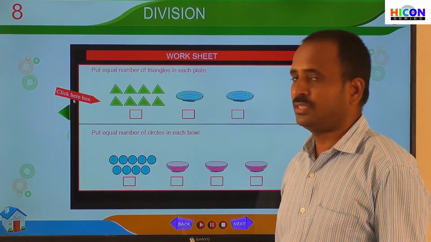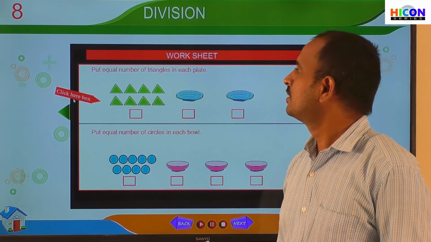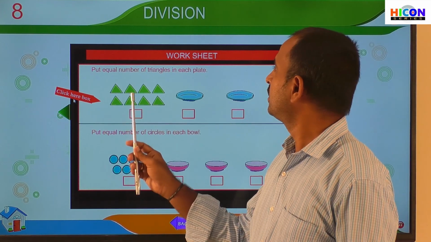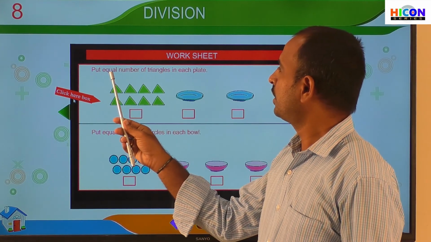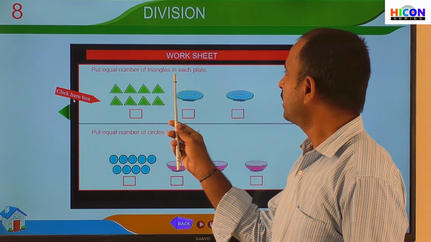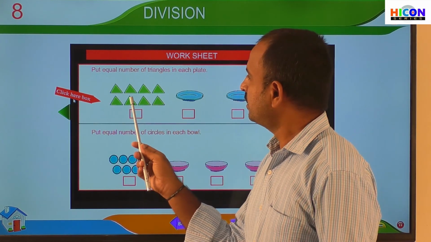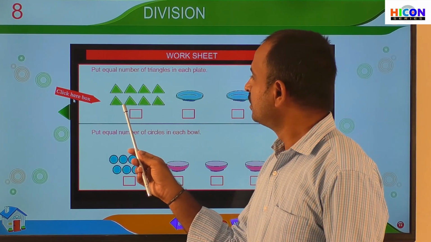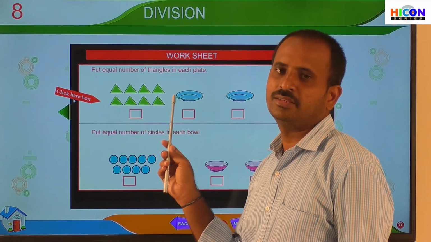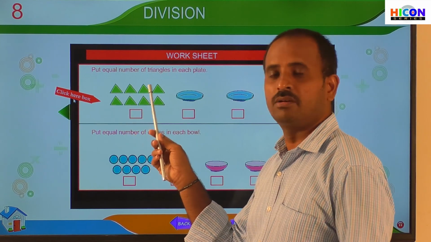Children, see the next section in the worksheet. This is the next section in the activity, that is the worksheet. Put equal number of triangles in each plate. So children, you are observing some shapes. What are these shapes called? These shapes are called triangles.